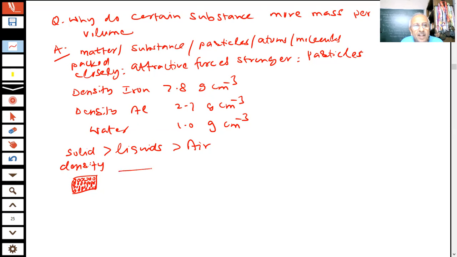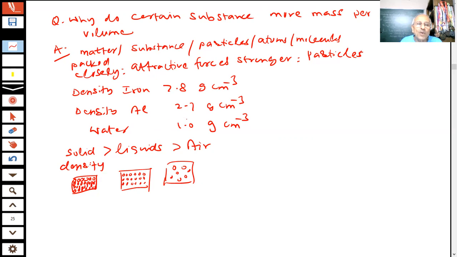Whereas in the liquid, students, the particles have some space between them, so the attractive forces are weaker. And in a gas, you know what happens. If I take the same amount of gas, the particles have weak forces of attraction and they are farther away, so the number of particles per unit volume is less. That is why there is a difference in the density. So you see the reason we have given why something is denser than another.